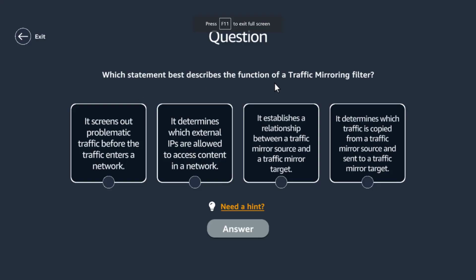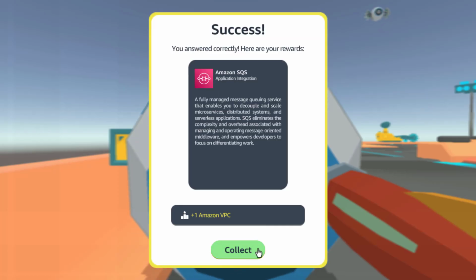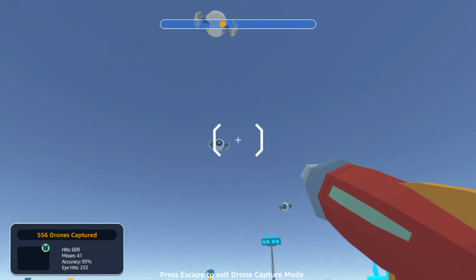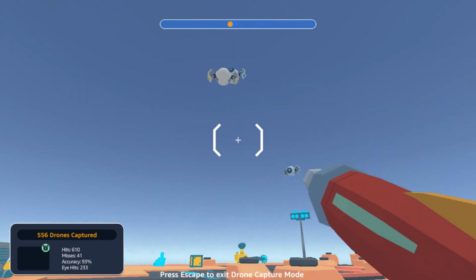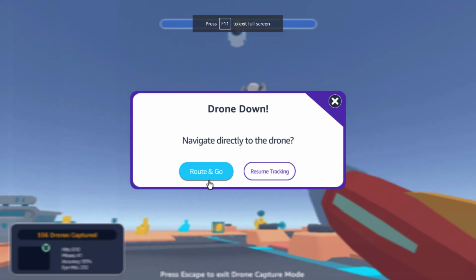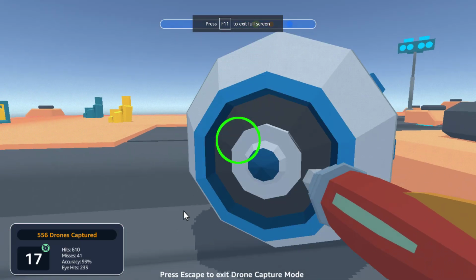Which statement best describes the function of a traffic mirroring filter? It determines which traffic is copied from a traffic mirror source and sent to a traffic mirror target. I think, yeah. Yep, I think it is this one. 3 2. I think you guys are going to win this one.